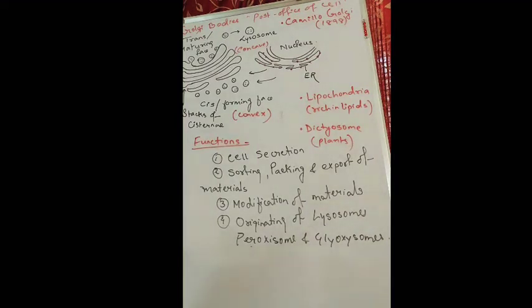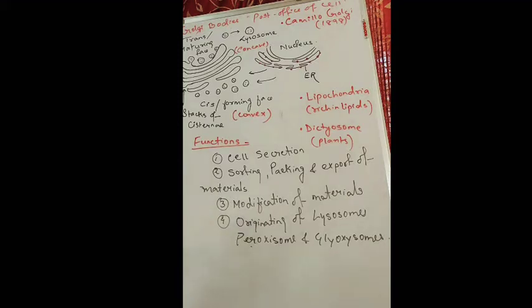This Golgi complex is also known as lipochondria or dictyosome. See, I have written on the right side lipochondria and dictyosome. In the case of a plant cell, the Golgi complex is also known as dictyosome, and if the substances synthesized by SER are modified by the Golgi complex and are rich in lipids or fatty substances, we call it lipochondria. So if it is asked the structure of lipochondria or dictyosome, it is the same as the Golgi body because they are other names of Golgi bodies.